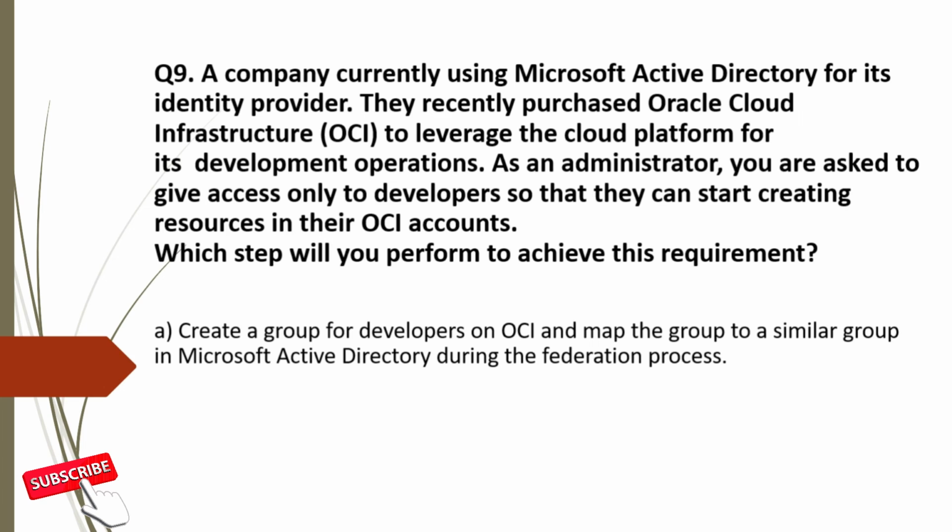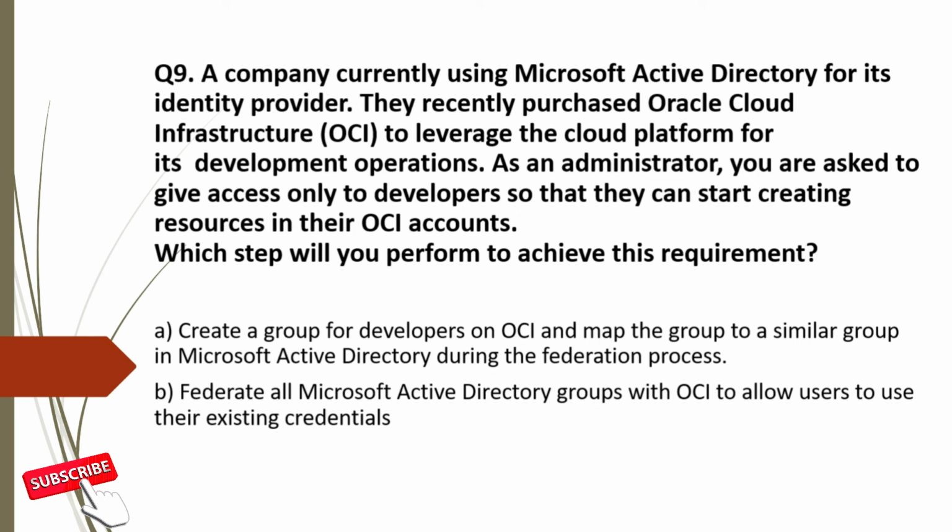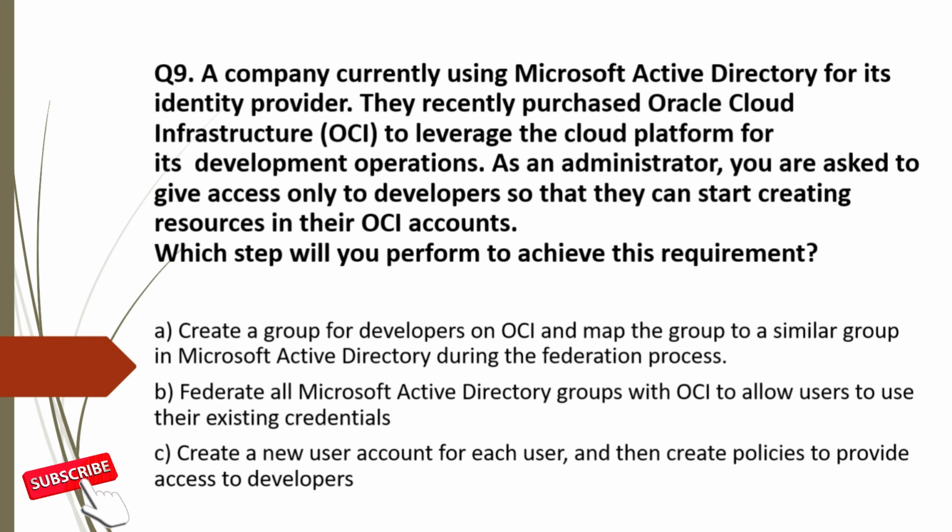And the options are A. Create a group for developers in OCI and map the group to a similar group in Microsoft Active Directory during the federation process. B. Federate all Microsoft Active Directory groups with OCI to allow users to use their existing credentials. C. Create a new user account for each user and then create policies to provide access to developers.